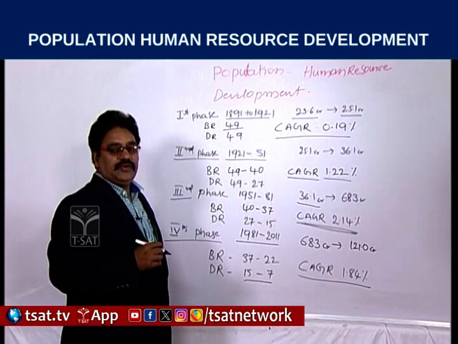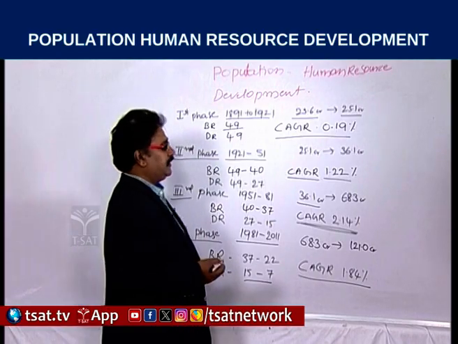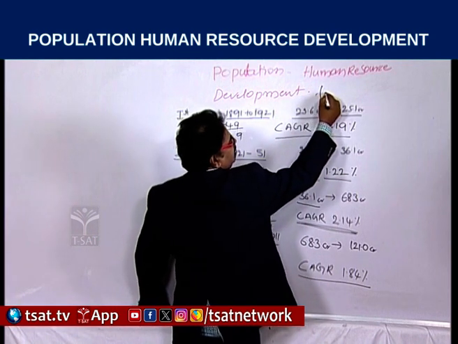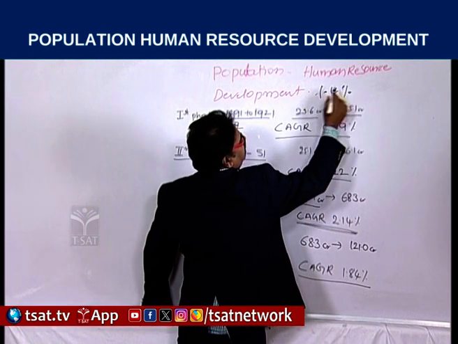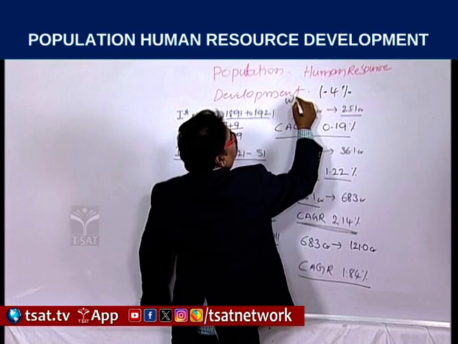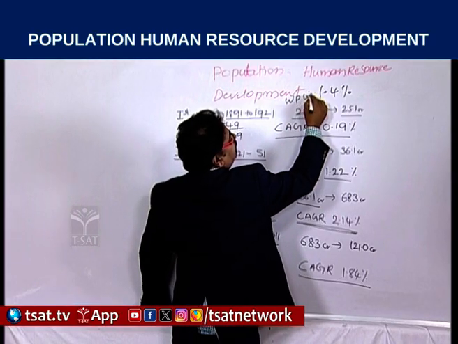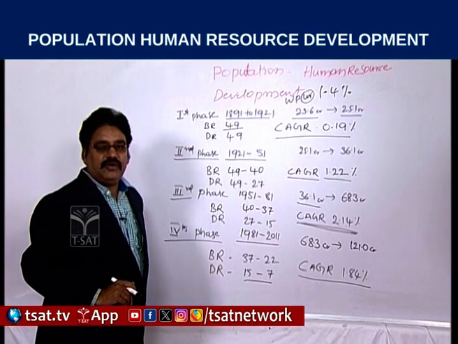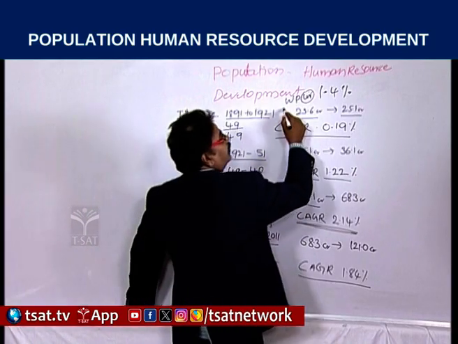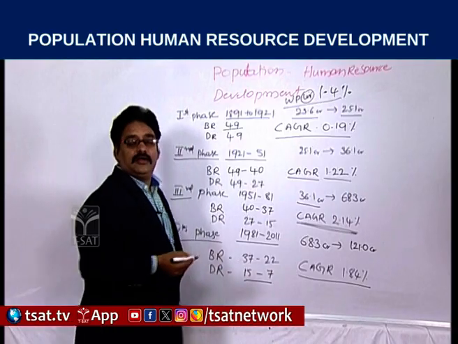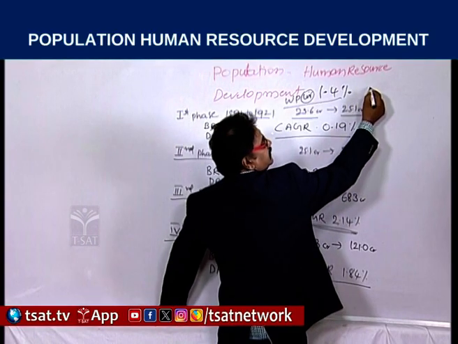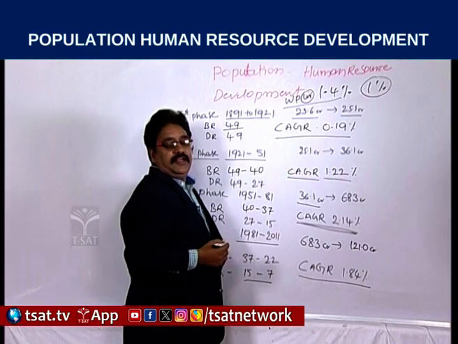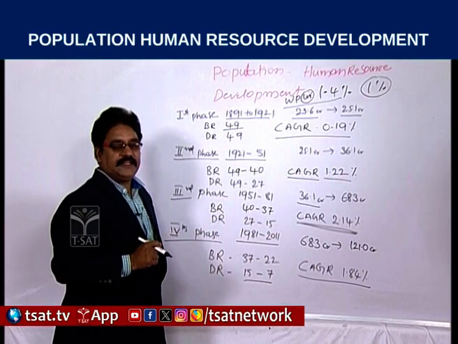If we observe the world, the population is increasing at 1.4%. World population growth rate, the compound annual growth rate, is 1.4. Whereas in China, it is increasing at only 1%.